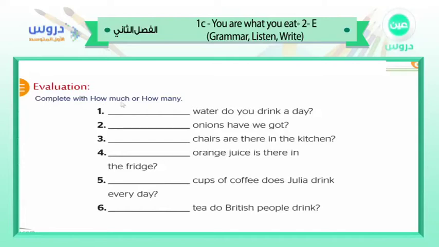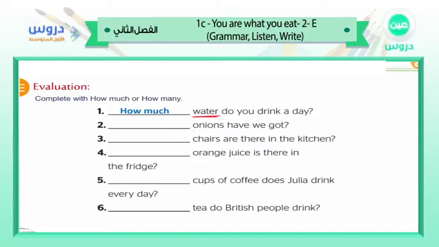Evaluation. Complete with how much or how many. Let's see. Number 1. So we have questions. Can you see them? All of them questions. And you want to complete them with how much or how many. Number 1. Water do you drink a day? Water. So you have to look at this one. It's very important. Water. Is it countable or uncountable? What do you think? Uncountable. So we have to say how much? How much? Very nice.